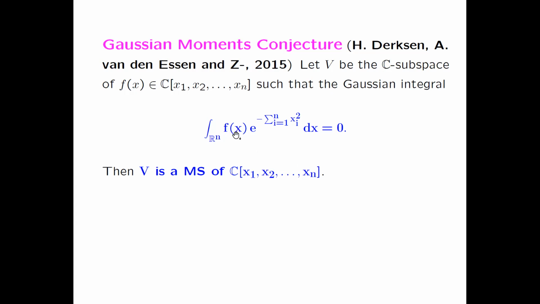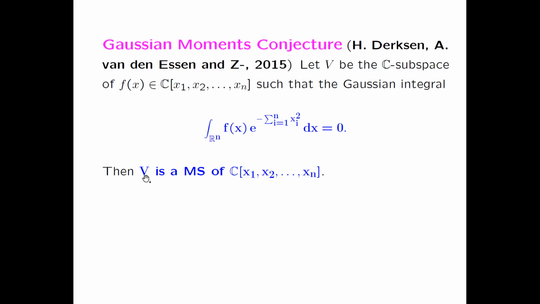Then it's very easy to calculate. In the one variable case, if the exponent is odd, the integral is 0. If the exponent is even, it is a factorial. Because we want to consider polynomials, the integral is really not that hard.